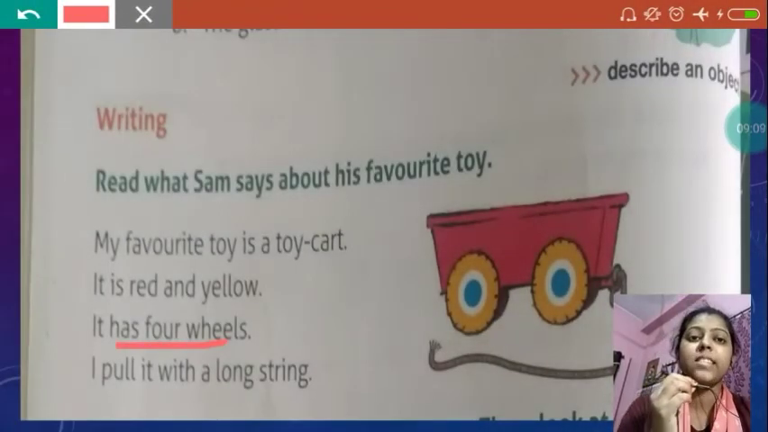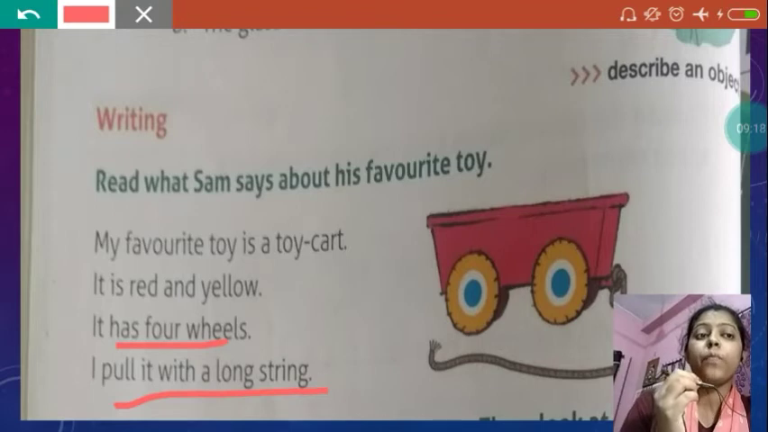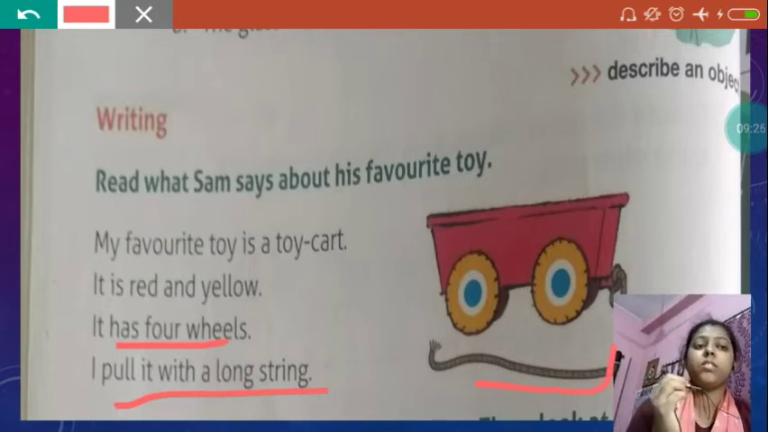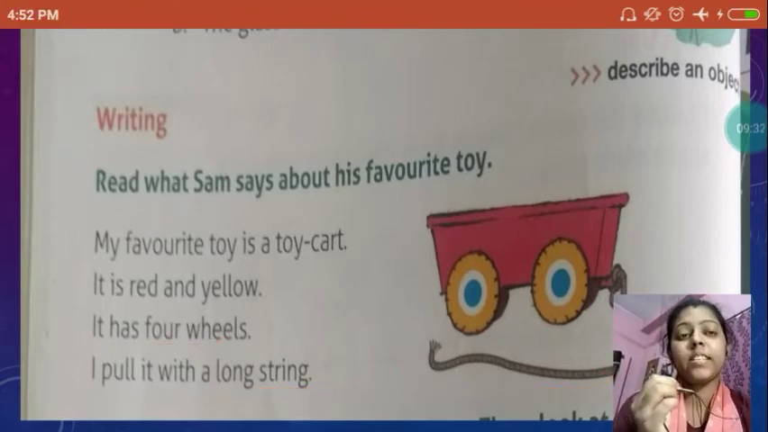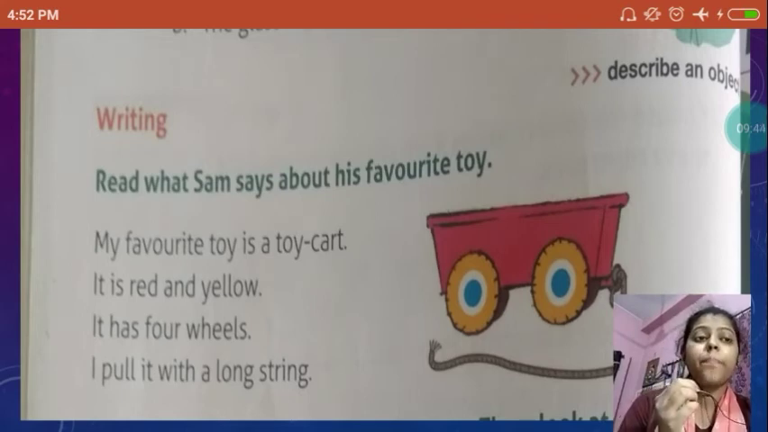It has 4 wheels. I pull it with a long string. Now it is describing that this toy cart has 4 wheels and I pull it with a long string. It has a long string with which the person pulls this toy cart. In this way only we can describe even your red car: I have a red car. It is red in color. It has 4 wheels, 4 windows, 4 doors, and like this. I love to play with my toy car.